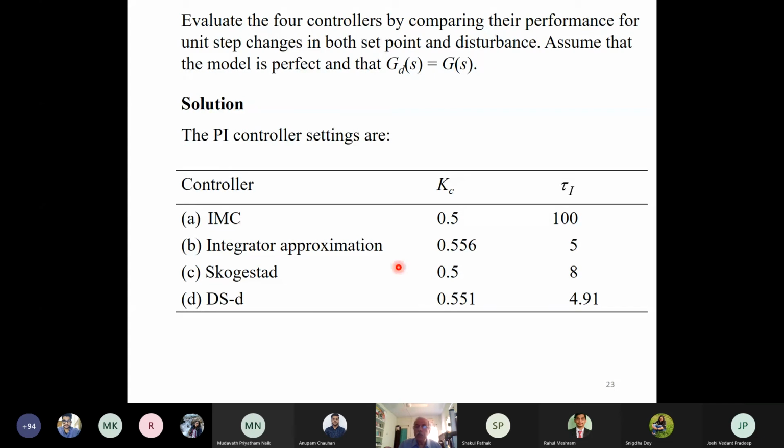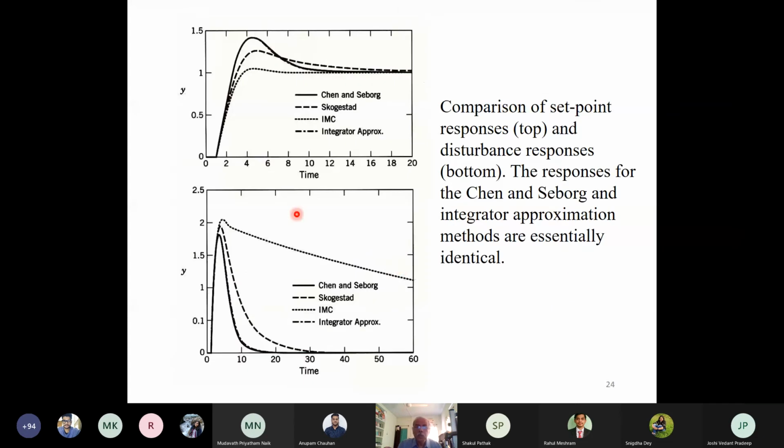So the PI controller values are more or less the same, so the responses are also more or less the same over here. So the disturbance rejection is efficient over here for both Chen and Seborg and the integrator approximation.